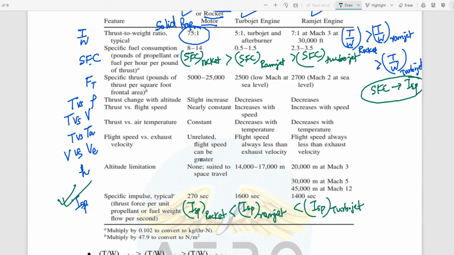Right? Clear? Now let's look at what the specific thrust depends on. Similarly, you have to follow that they are quite interconnected with each other: specific thrust and this thrust to weight ratio.